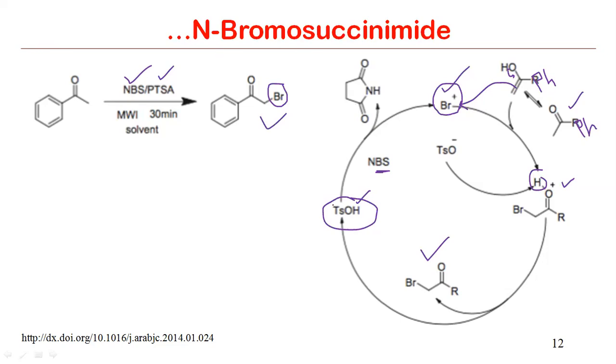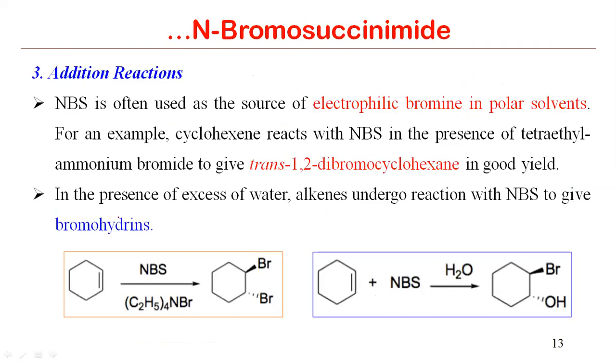So now we are coming to our next part, which is the third application of NBS, that is addition reaction. And as I have mentioned, whenever an alkene is there and we are treating with NBS, then it can give rise to trans-1,2-dibromocyclohexane. Or if we are treating with NBS and excess water, then it can give rise to bromohydrin. And here bromine and OH groups are there in the trans orientation. So these examples are also interesting.